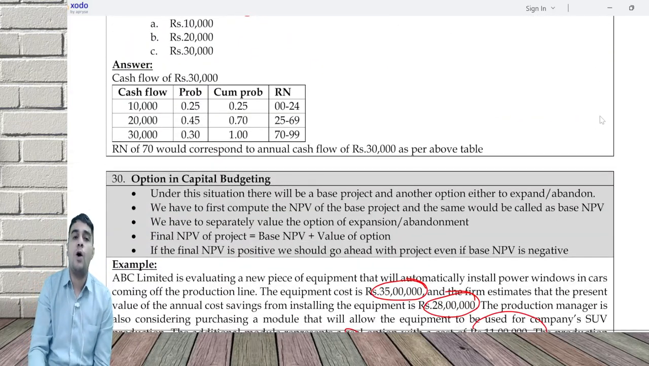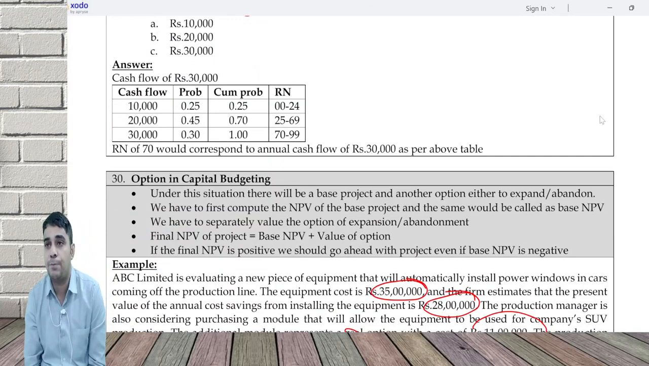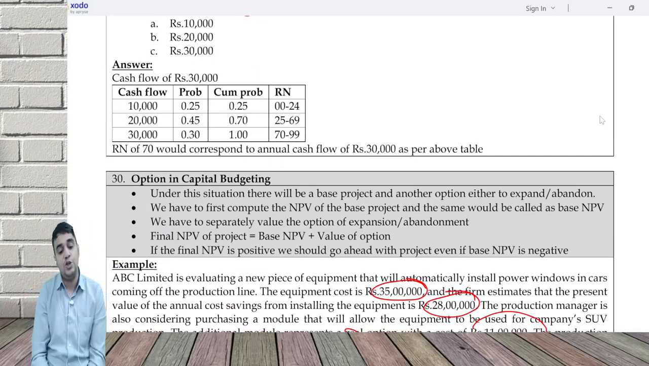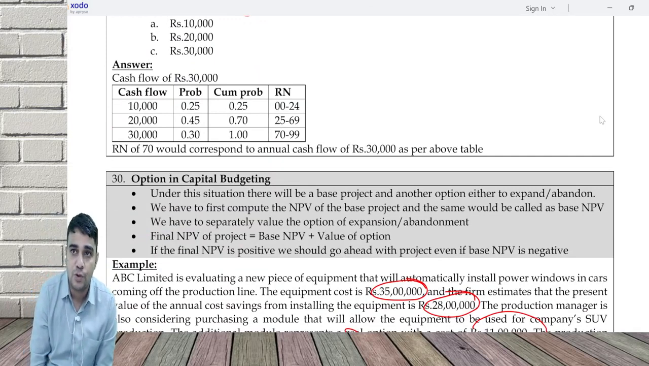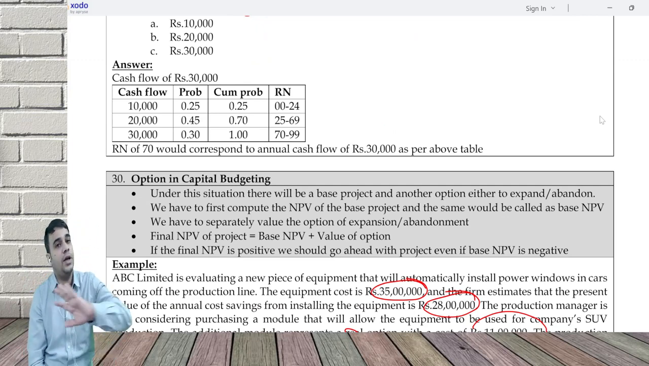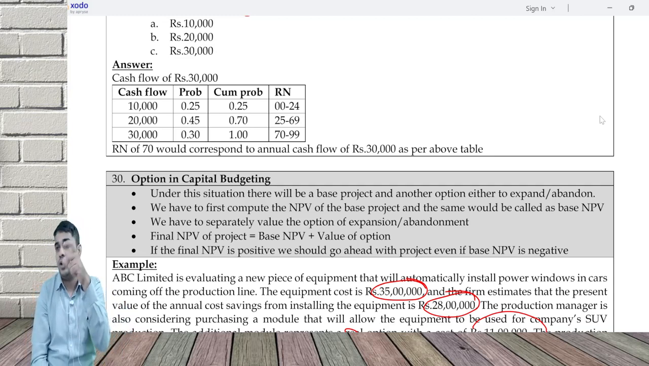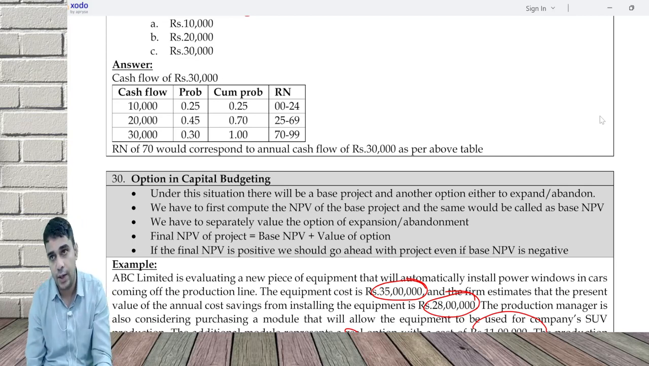And the last one is option in capital budgeting, where you have a foundation project which is bad, and there's a new project which could be good. So I don't want to do the foundation project because it's bad, but the better project is there. So you first analyze the base project, then you analyze the option, club them together. Clubbing them together, if the project is viable, go ahead and do the project.